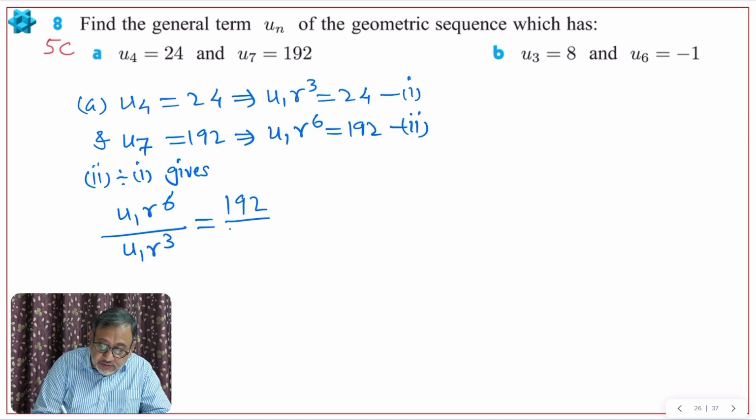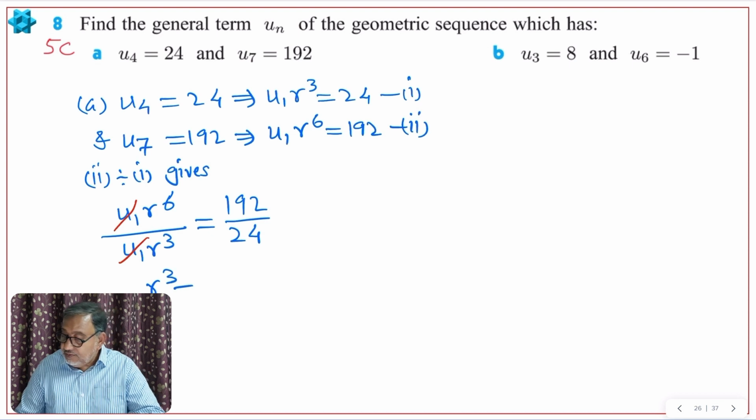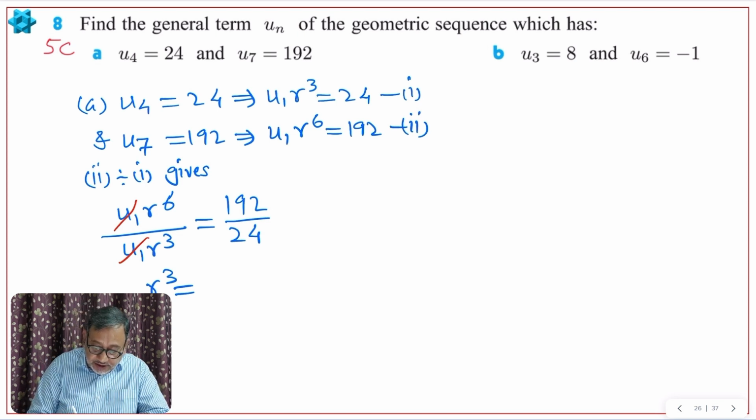So here u1 and u1 will cancel, 3 will go up, right? 6 minus 3, 3. So r raised to 3 here is equal to 192 divided by 24. 192 divided by 24 gives me 8. So r cube is 8. Therefore r is equal to 2. We got the value of r, right? Let me highlight this. Now we'll put it in the first equation.